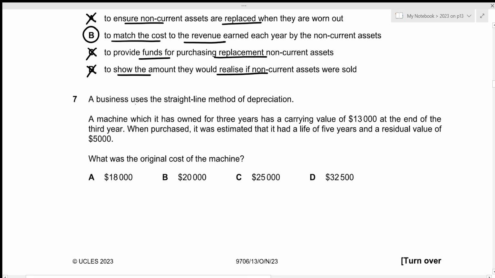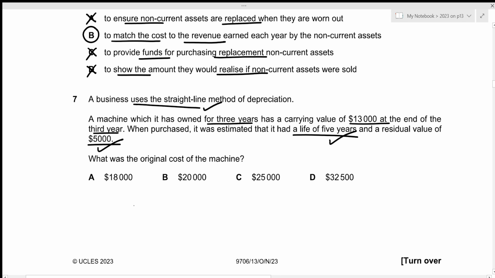For the 7th question, a business uses the straight line method of depreciation. A machine which it has owned for 3 years has a carrying value of 13,000 at the end of the 3rd year. When purchased, it was estimated that it had a life of 5 years and a residual value of 5,000. What was the original cost of the machine? So remember that we are utilizing straight line method. We have been given the residual value of 5,000 as well as the useful life of 5 years.